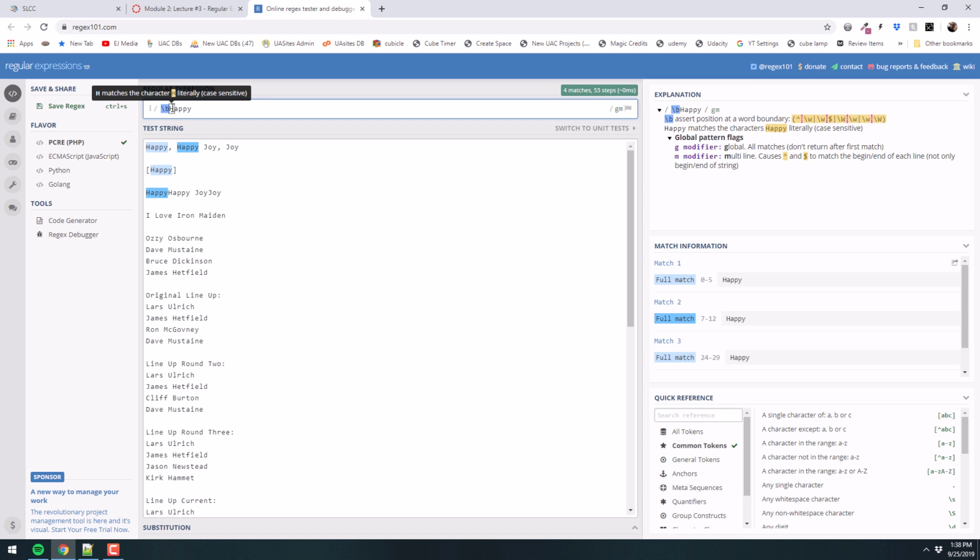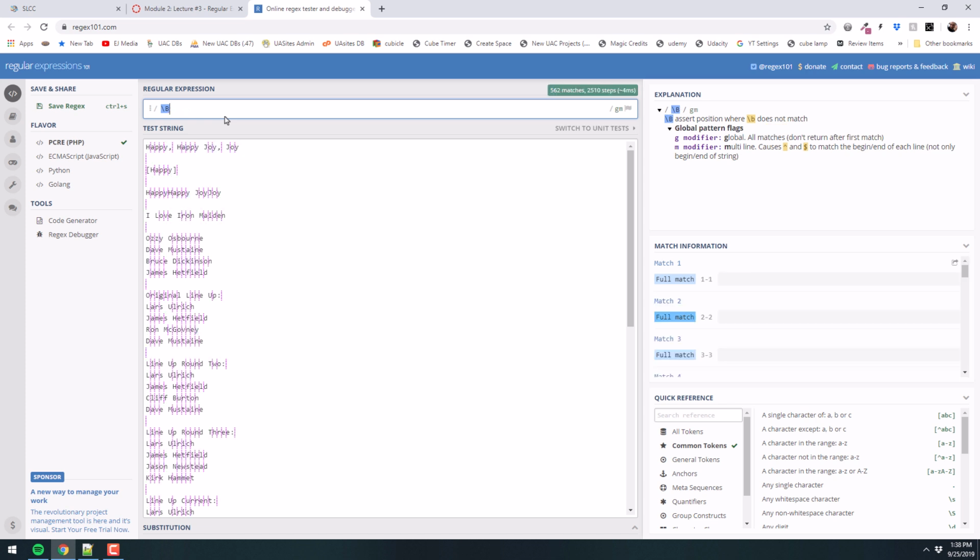All right, there's also a capital B, which would be not a word boundary, which is going to find the other happy there, because that's a happy that doesn't have a word boundary at the beginning of it, okay? And again, remember, this is individual things one at a time. It's literally looking for a situation that's not a word boundary, which if I back up, that's all over the place, right? There's all kinds of places that are not word boundaries.